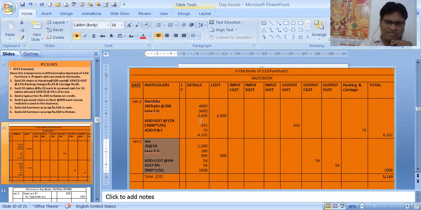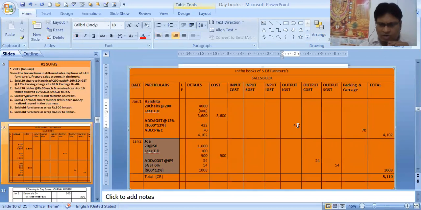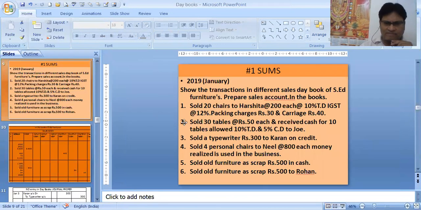So that is 432. And our packing and carriage charges, 40 plus 30, 70 rupees, we have to show separately also. As it is sales, this IGST will be output IGST. So in the output IGST column we have written 432, and packing and carriage we have written in the packing and carriage column. Then we have the total 4102, adding 3600 plus 432 plus 70.